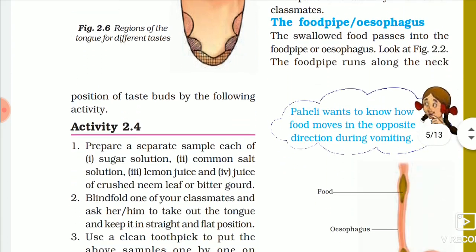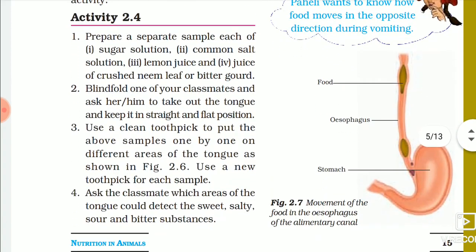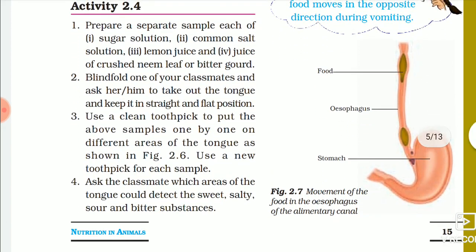In the esophagus, you can see the structure of the esophagus. Here the food passes from the esophagus and enters the stomach. The esophagus, or the food pipe, is a pipe-like structure. Just by the movement of the muscles of the esophagus, food is pushed down to the stomach. The esophagus is a food pipe that transfers food from the mouth to the stomach.